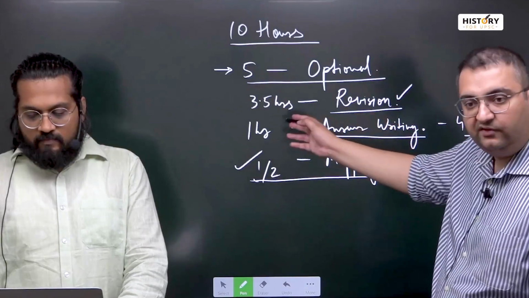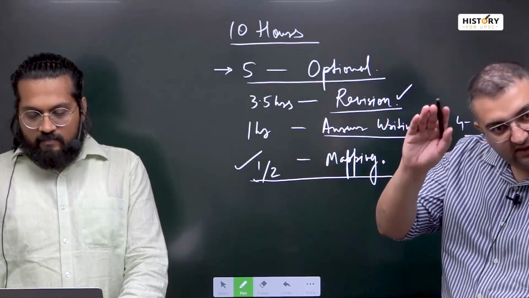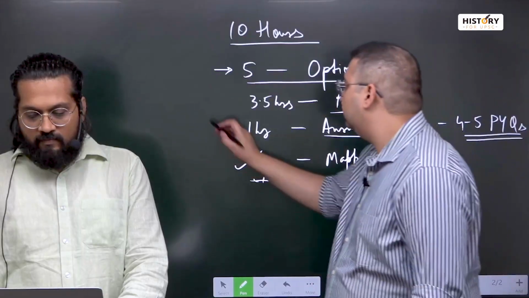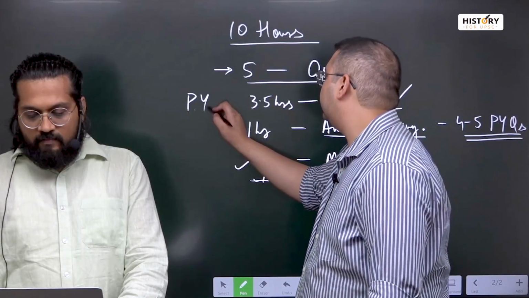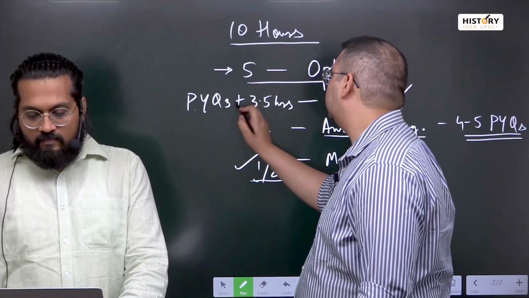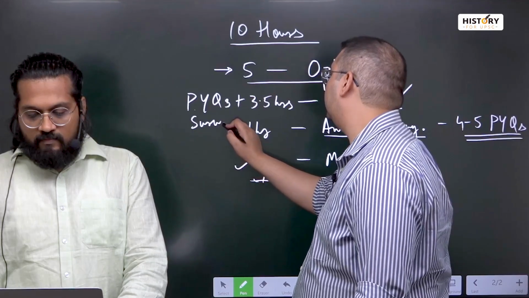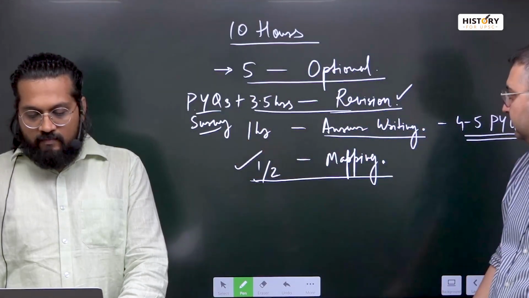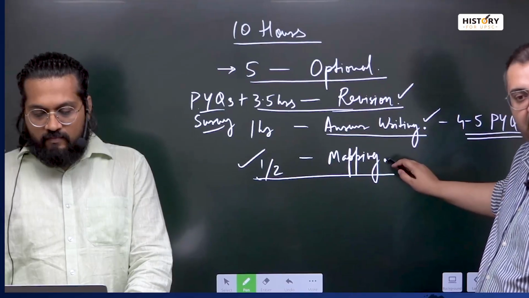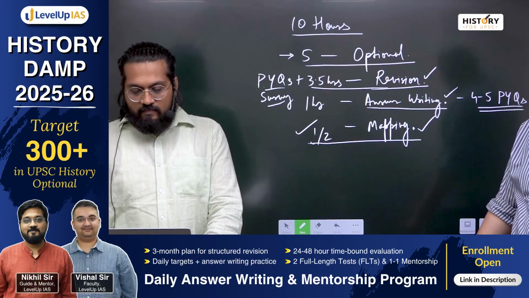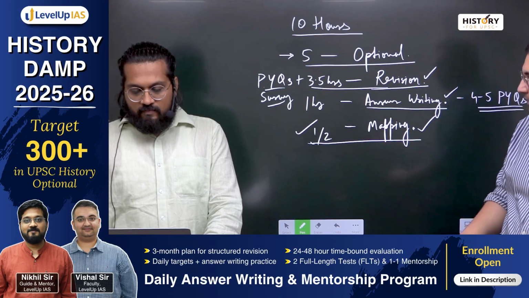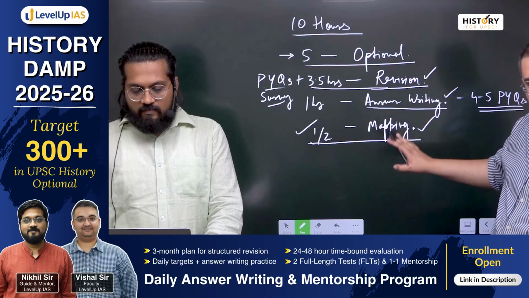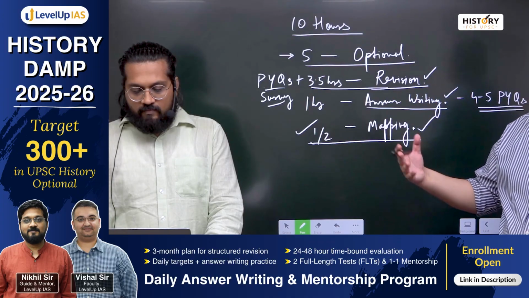So revision will have to be preceded by conducting a survey of the PYQs. So PYQs survey plus revision. This is going to be the first 3.5 hours. Next, answer writing, and at the end, mapping. Is this much clear? So this is a day-by-day account of what we must be doing.